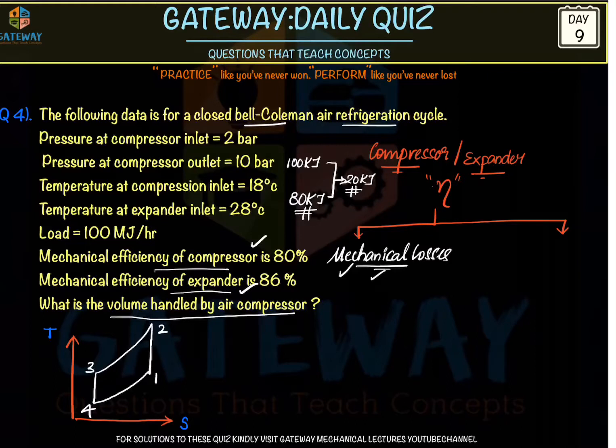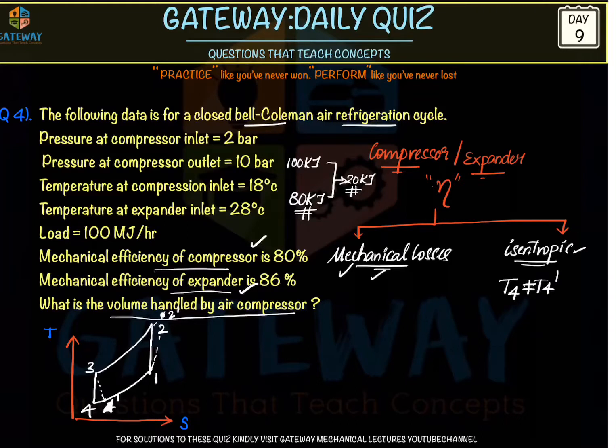But one more efficiency for the compressor and expander is isentropic efficiency. If suppose in the question it is given isentropic efficiency of the compressor and isentropic efficiency of the expander, then the states 1, 2 will be changed. 2 will be shifting to the side on the same pressure line to 2 dash, and 3 will be shifting to the side on the same pressure line to 4 dash. Right. Since it is isentropic efficiency, it is deviating from the isentropic path. Then our T4 will not be equal to T4 dash. Then whatever question we solved yesterday would be wrong.